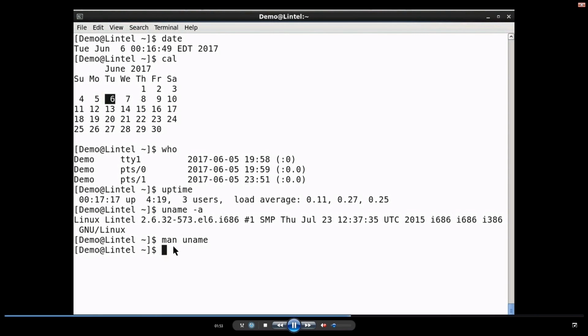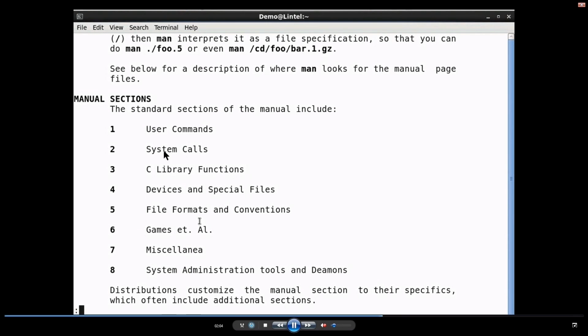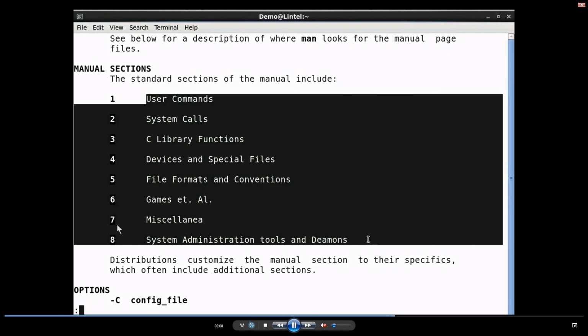Now, we are out of the manual, we are back to the command prompt. When I type man command, it displays the manual of manual. So, the Linux manual contains 8 sections: 1, 2, 3, 4, 5, 6, 7, 8. These are the different sections the manual contains. Each section has some significance, they are related to user command, system call, C functions and so on. The 8th section contains system administration tools and daemon.